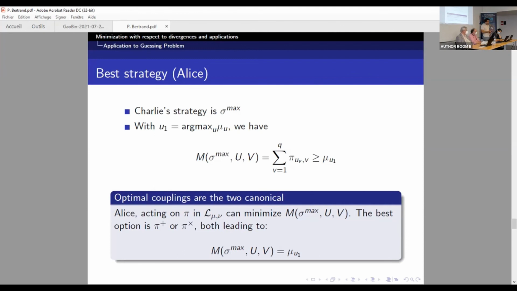And if Alice chooses indeterminacy or independence, the two lead to the same performance. The performance of Charlie is this one, which is the minimal. So we know that we cannot do better from Alice's point of view than choosing indeterminacy or independence for the coupling of the cipher and of the clear messages.